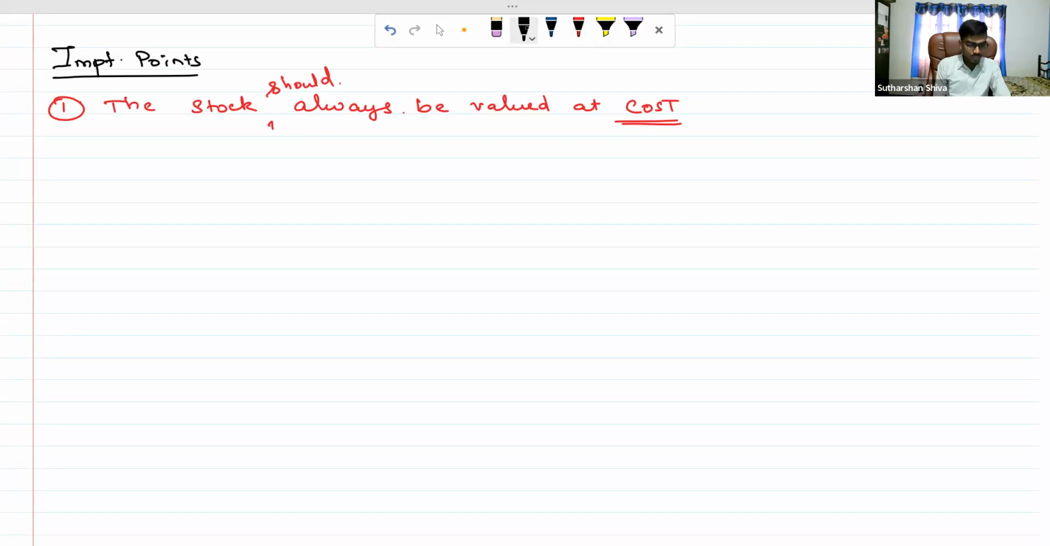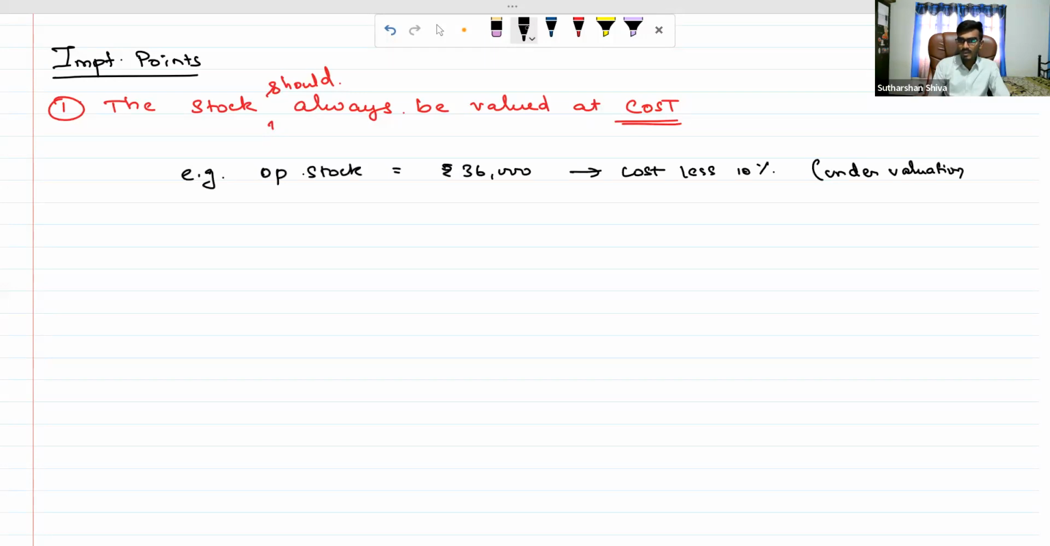Okay, so suppose they give you, I will give you the example. In the opening stock, they will give the value like 36,000. It is cost less 10%, they will give it like that. So it is undervaluation. Correct? The value given is cost less 10%.